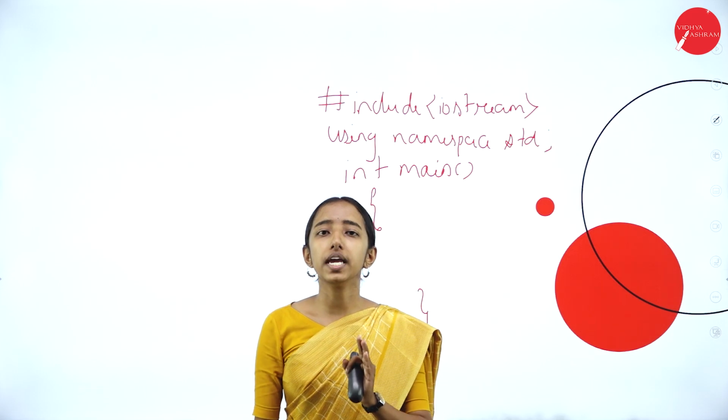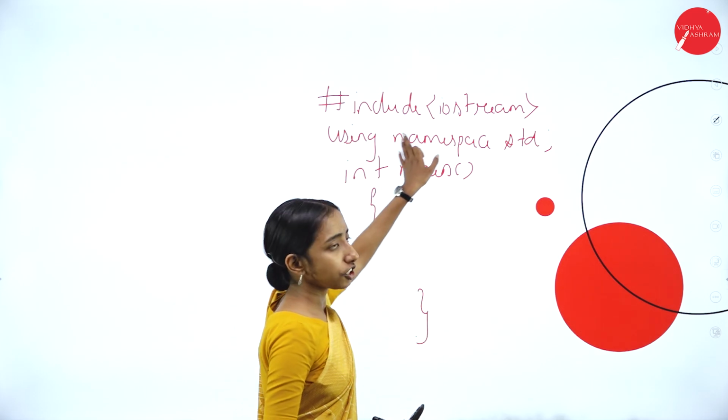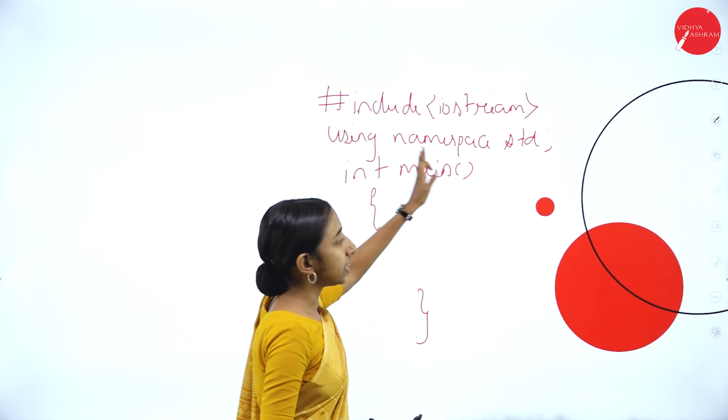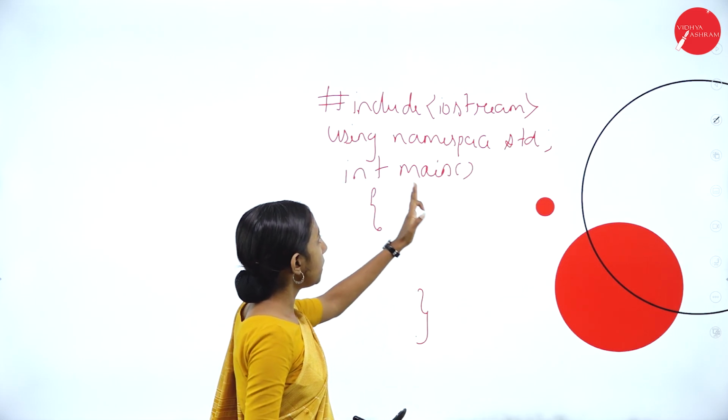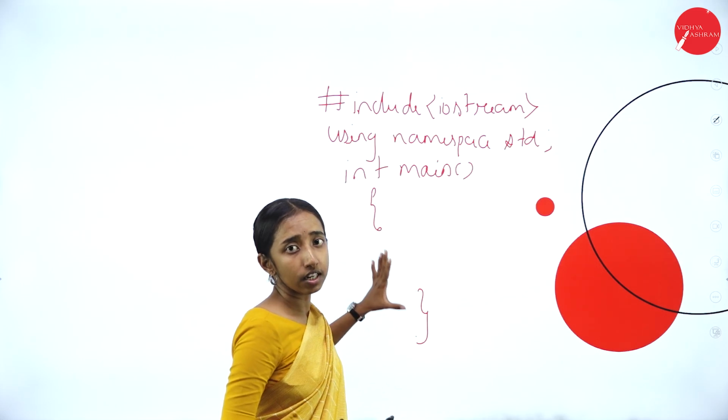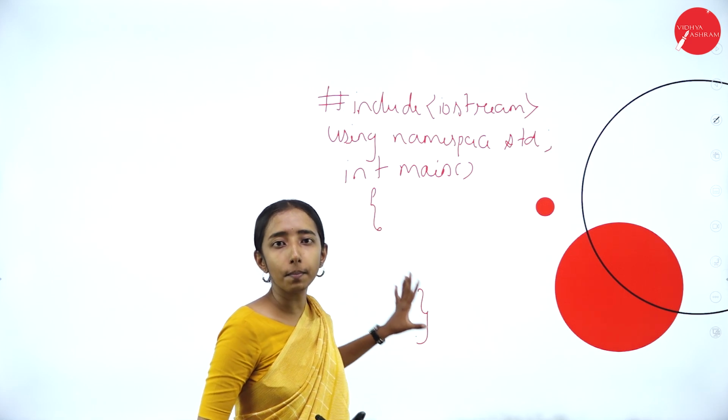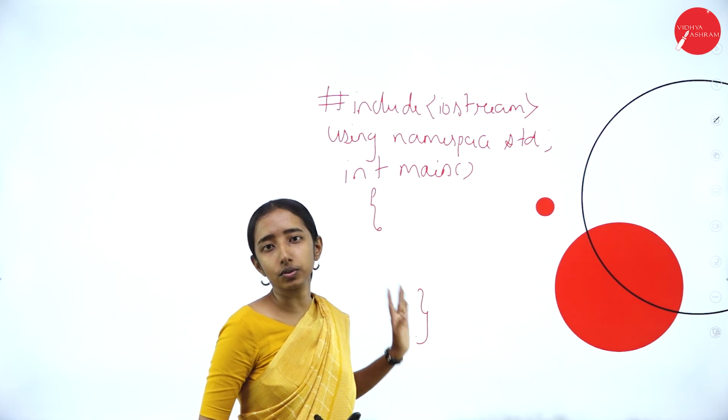So this is the basic: you should know #include iostream, using namespace std, int main. This is the basic for C++ programming.